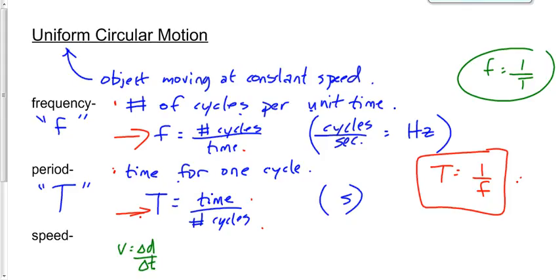Speed isn't changing. If it's uniform circular motion, the speed must be constant. And if it's a constant speed, then we're going to describe it by v equals d over t.